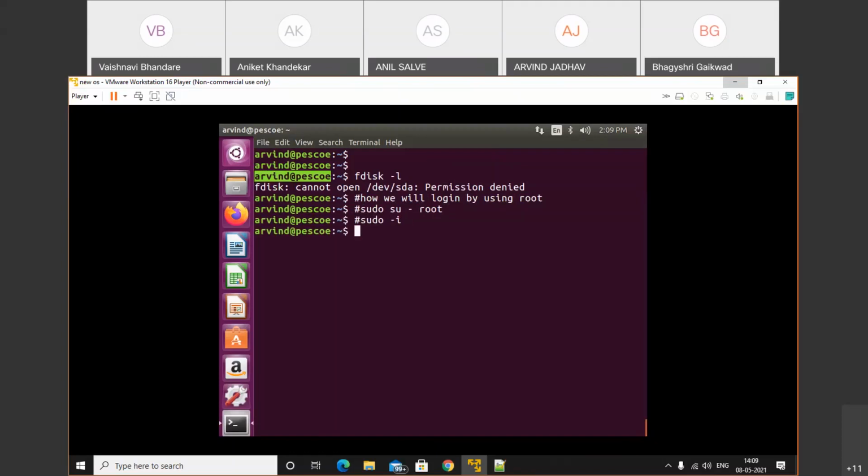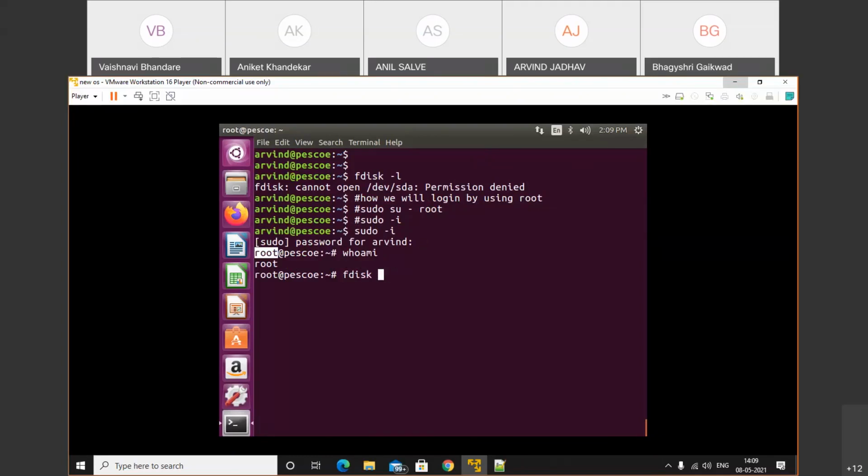इससे क्या होगा? Directly आप root user को login हो जाओगे. Let's check out sudo -i. See, it will ask for the password for Arvind. So just enter that password. Check out, right now I am the root user. Earlier it was Arvind. Now it is the root user. So who am I? I am the root user of the system. Now I can perform